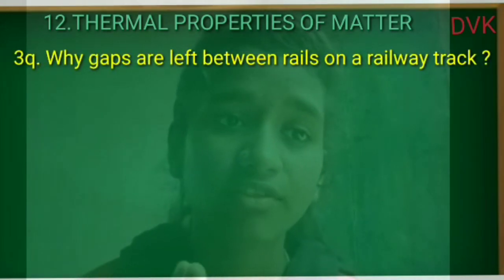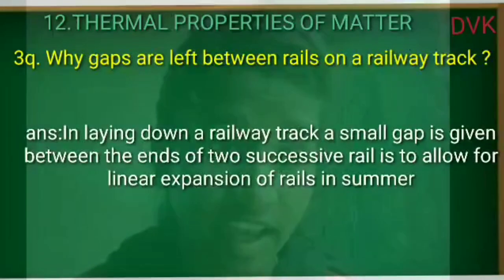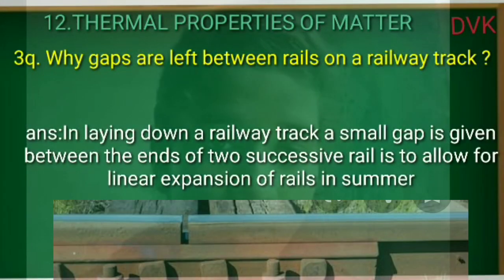Why are gaps left between rails on a railway track? In laying down a railway track, a small gap is given between the ends of two successive rails. This is to allow for linear expansion of the rails in summer.